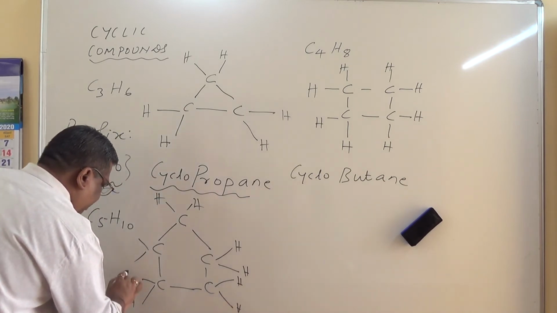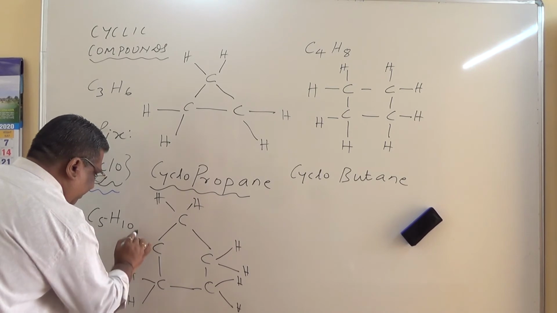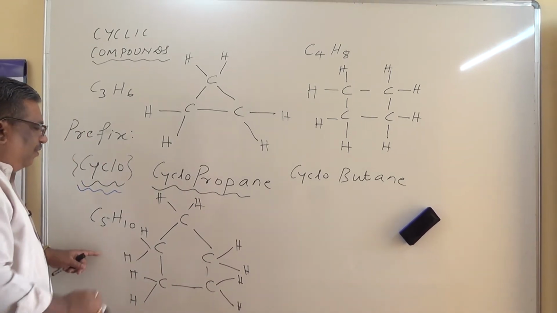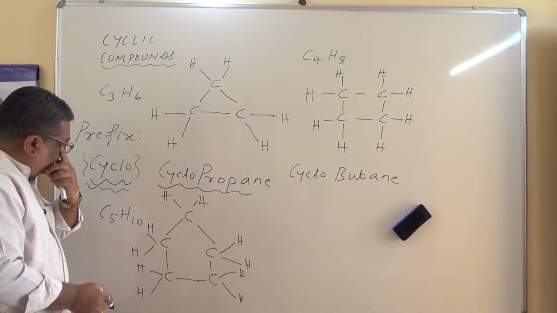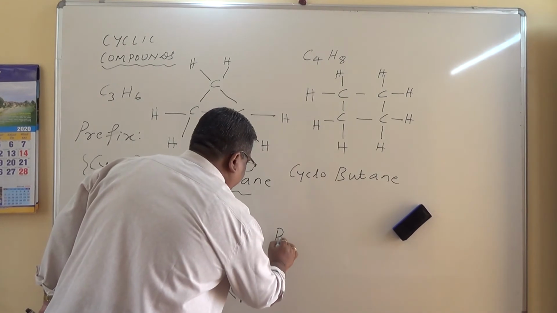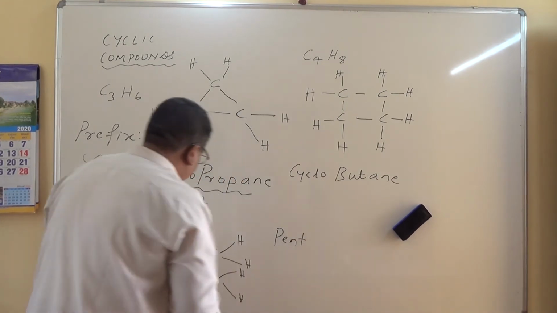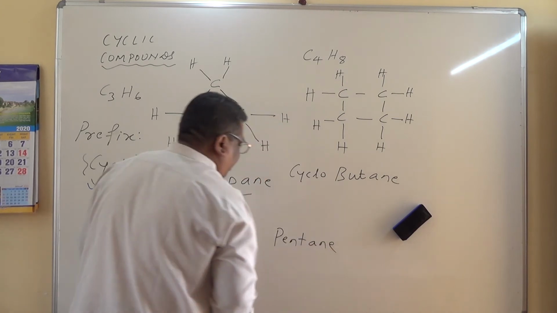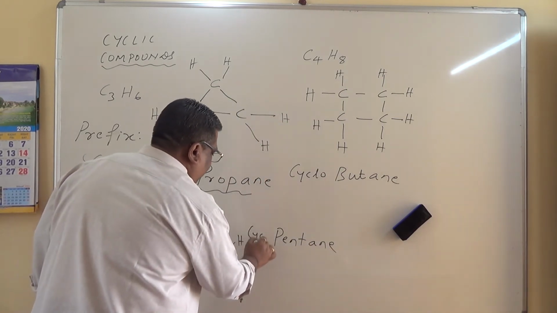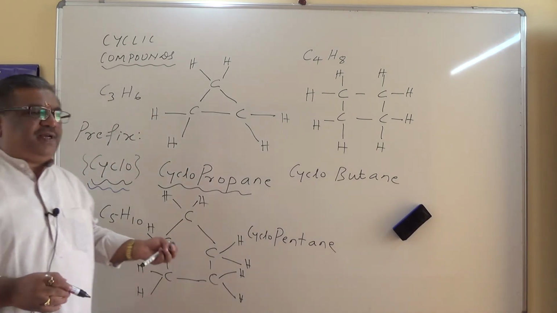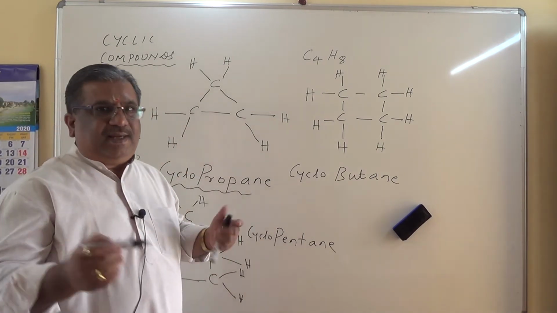I hope it is visible. Please confirm whether the visibility is there or not. Okay, fine. So how do you name this one? Total number of carbon atoms 5, therefore pent. Single bond between all carbon atoms, ane. This is alkanes, pentane. And cyclo is a prefix, cyclopentane. Similarly, you can form a compound cyclohexane also.